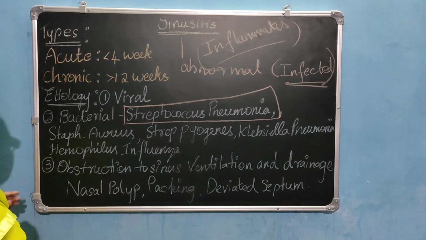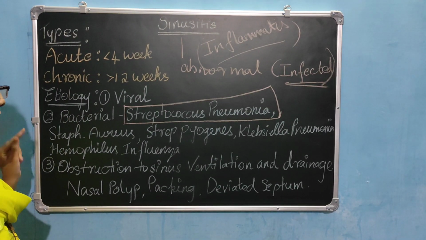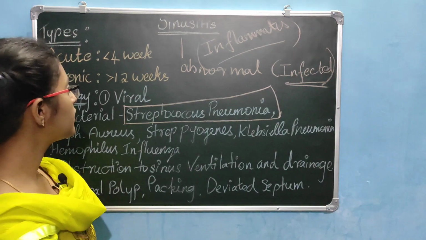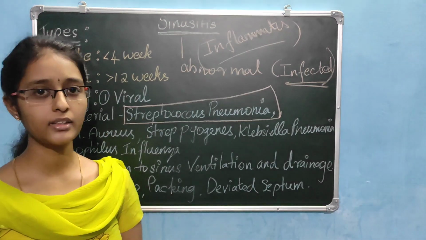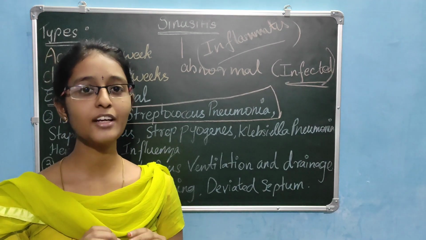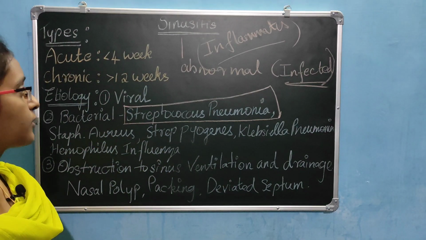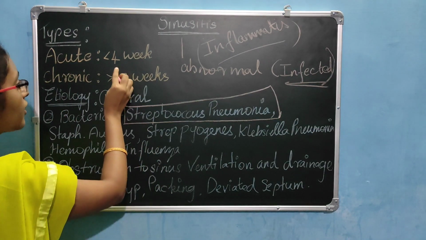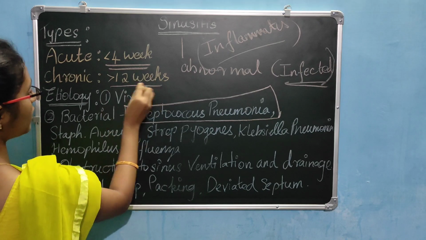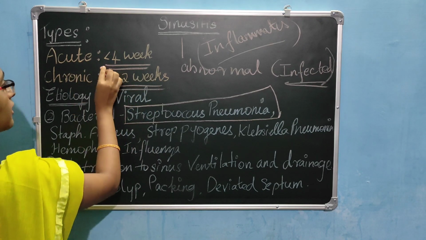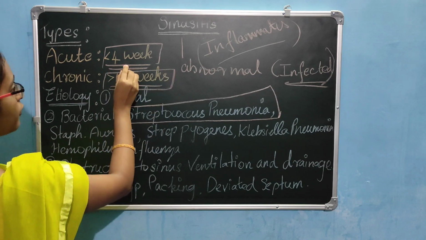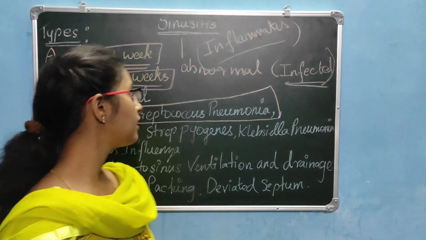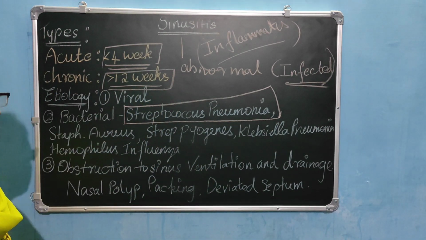The types are acute sinusitis and chronic sinusitis. How do we differentiate? If the symptoms are present for less than 4 weeks, it is called acute sinusitis. If the symptoms persist for more than 12 weeks, it is called chronic sinusitis. The duration differs between acute and chronic.